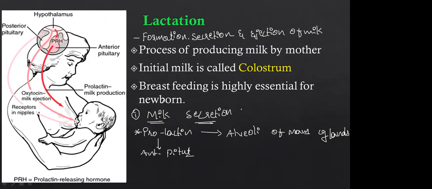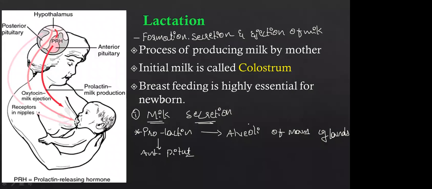That low level of estrogen and progesterone stimulates the anterior pituitary. Now the anterior pituitary releases prolactin. This prolactin activates the alveoli of the mammary gland, and the milk is secreted. If prolactin is produced continuously, the alveoli also produce milk continuously.